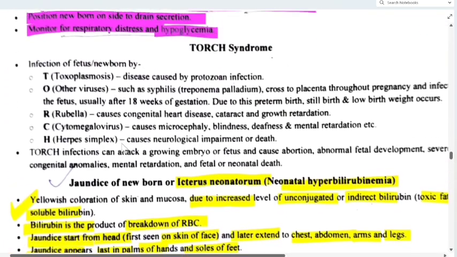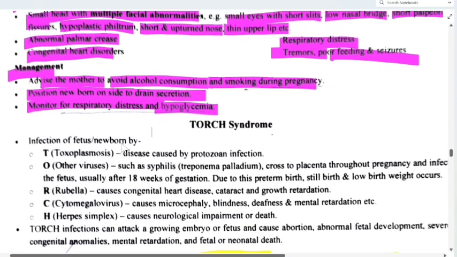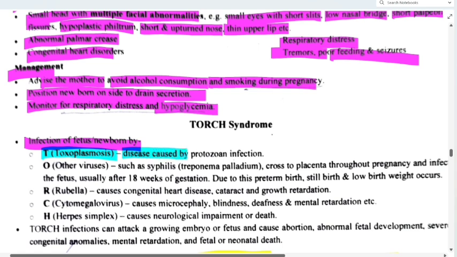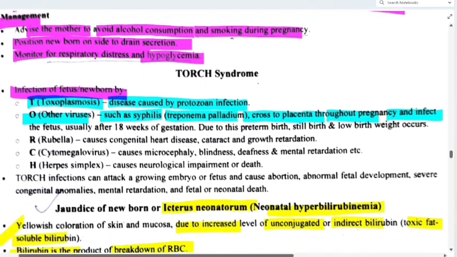Then coming to TORCH syndrome. So what is TORCH syndrome? Infection of the fetus or newborn by: T for toxoplasmosis, a disease caused by protozoan infection. O for other viruses, such as syphilis, Treponema pallidum, which crosses the placenta throughout the pregnancy and infects.